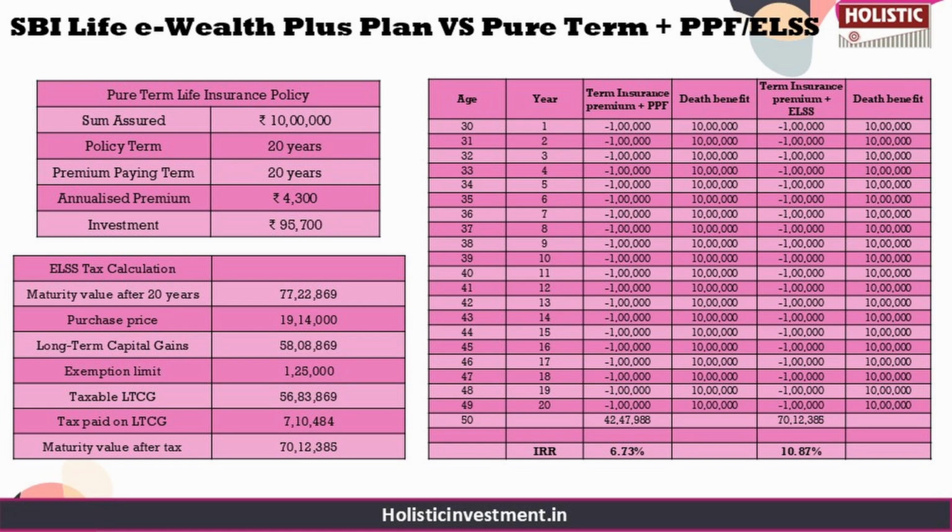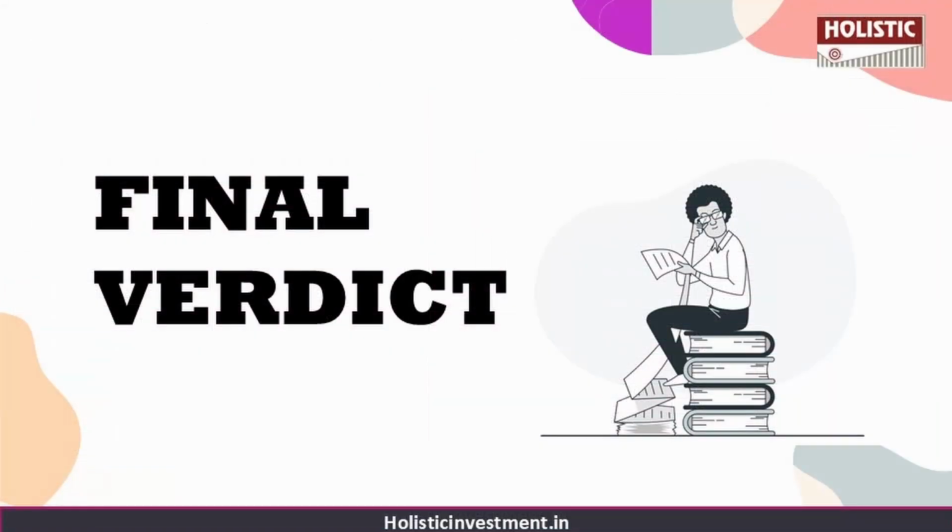For a risk tolerant investor, equity investments such as ELSS funds may be a better choice. Assuming average return, the estimated pre-tax maturity value of an ELSS investment is 77.22 lakhs. After accounting for capital gains tax, the net maturity value is around 70.12 lakhs, yielding a post-tax IRR of 10.87%. So these alternative returns significantly enhance wealth accumulation. Comparing the returns, it's evident that investing separately provides higher returns than the ULIP, accelerating the achievement of our financial goals. So, what is the final verdict now on the SBI Life eWealth Plus plan?